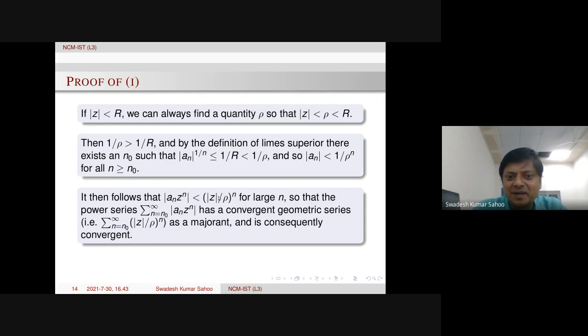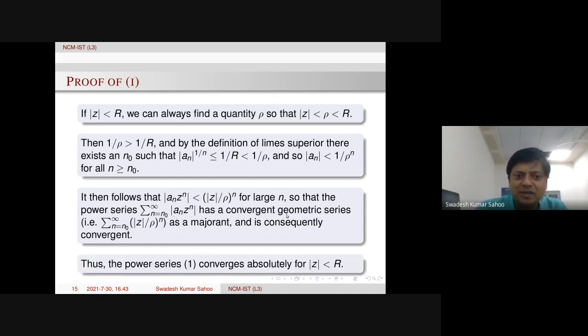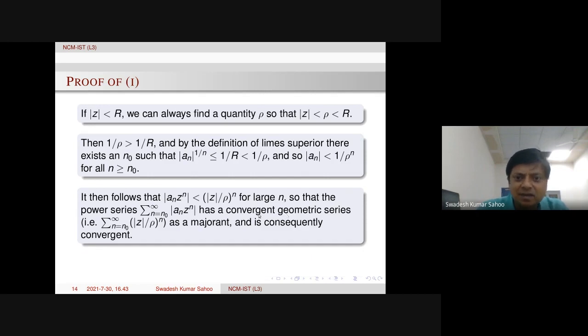That will be a geometric series. So by the comparison test, the summation of modulus of an z power n has a convergent geometric series as its majorant, which is the right hand side. So therefore, this is convergent. So absolute convergence is very trivially proved.